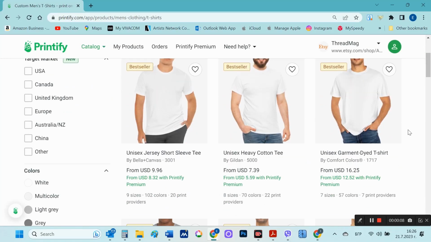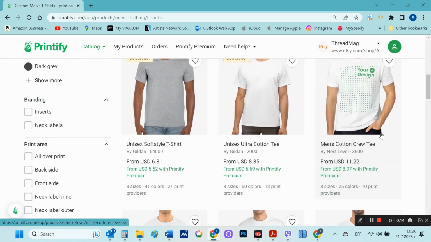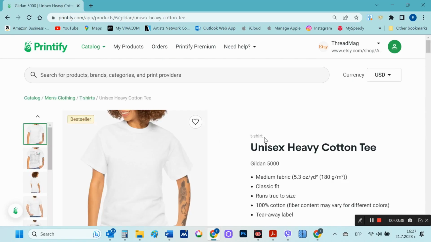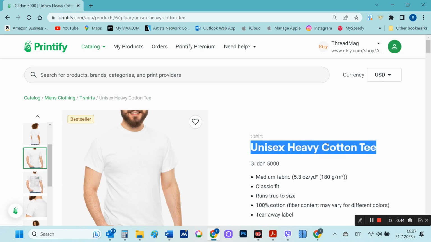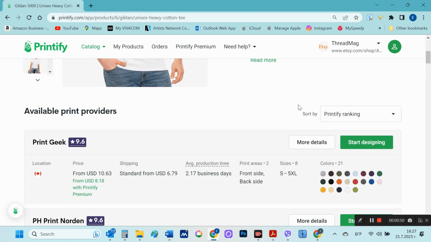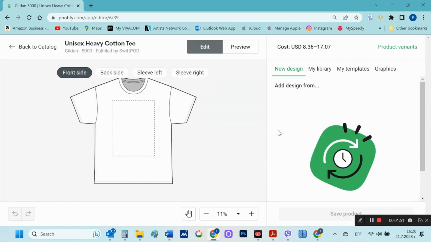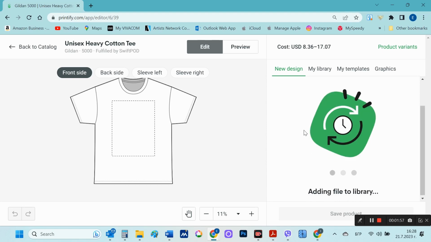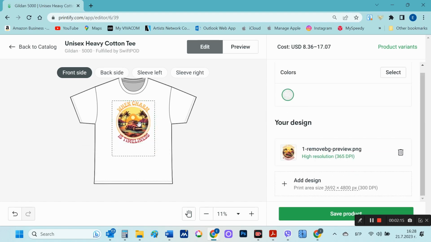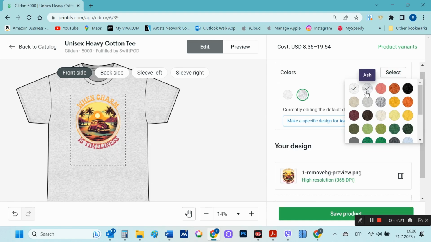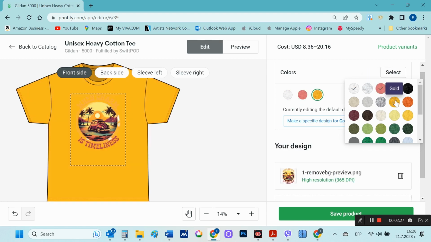From the catalog, I choose that I will make men's t-shirts. I will choose this unisex cotton t-shirt pattern. I choose my device to import the image with the design. I adjust it if necessary. I also choose which colors of t-shirts to offer with this design.